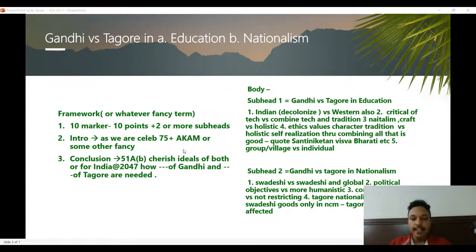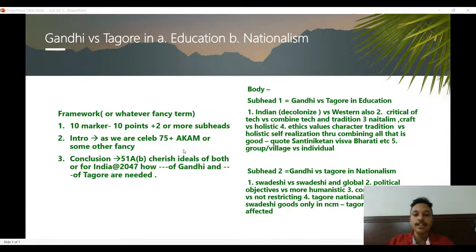So you can connect it in terms of those points, whatever comes to your mind, not necessarily the points that I said, because ideally when you're thinking about a 10 marker in the exam hall, roughly three to four good points will come. But then try to use the syllabus to come up with points, or try to think about the chronology. If it's a history question, either use the syllabus or try to use the chronology.